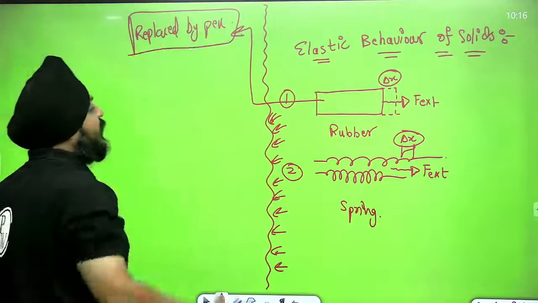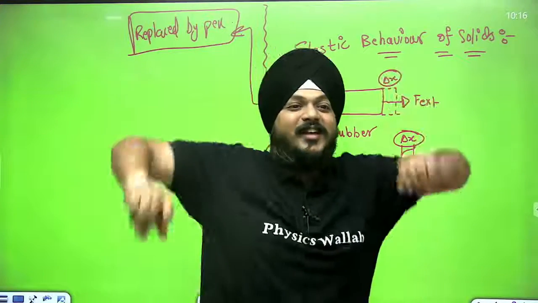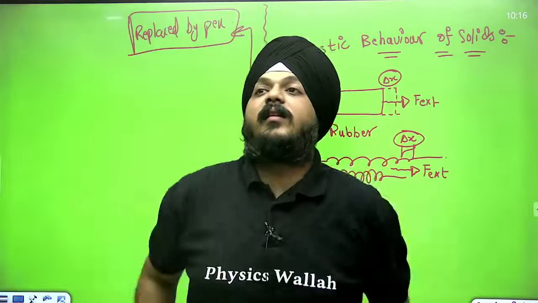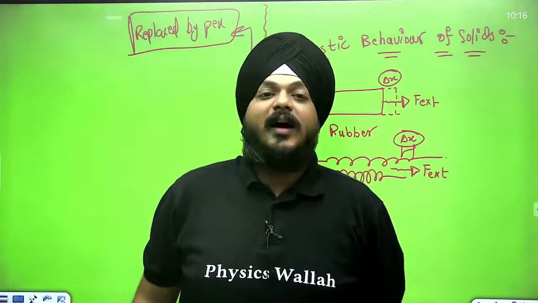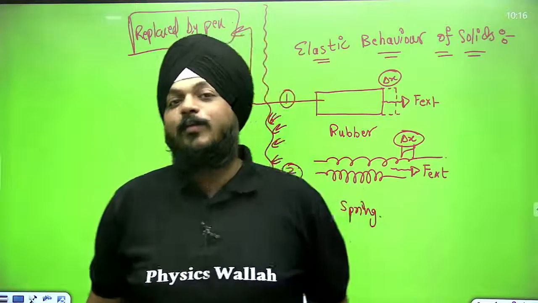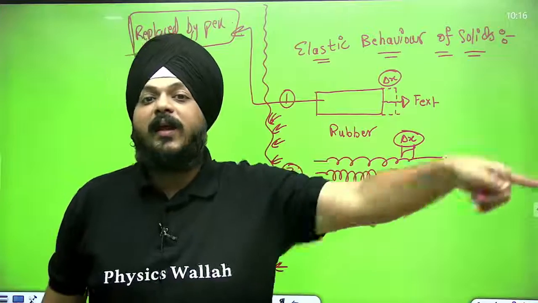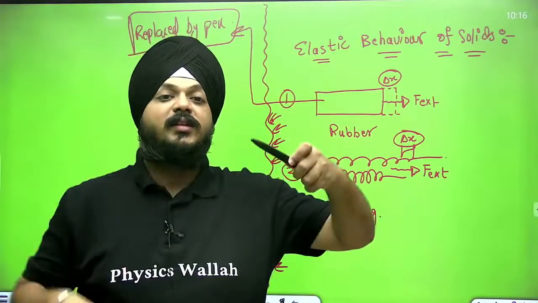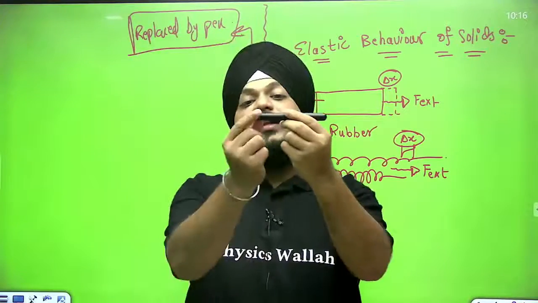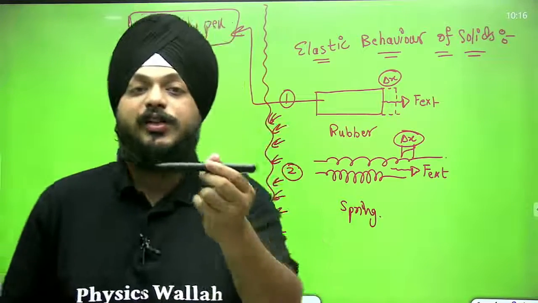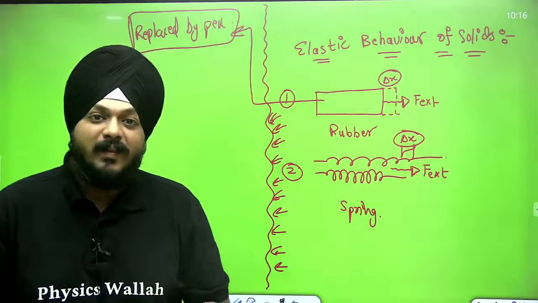Some students might be thinking, sir, this is a rubber, it is itself an elastic object. The beneath is a spring, it itself is an elastic object. Then how is it going to be quite easy to understand? Sir, just give us the example by replacing the rubber by the pen. Suppose if this is a pen and external force is applied to it, is it possible that we are going to have the extension in it?